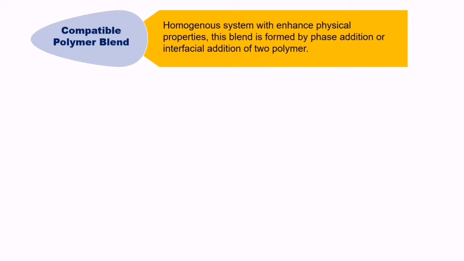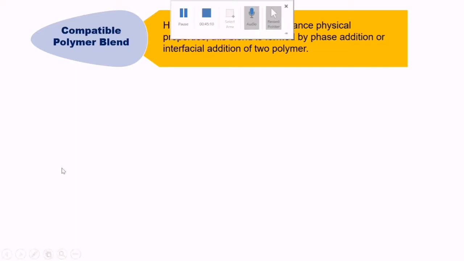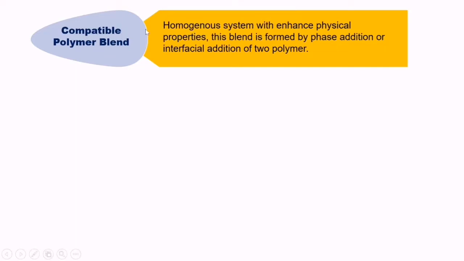This interface is now removed and the mixture looks like a homogeneous mixture because there is no interface. That kind of mixing, or the blend formed by using this technique, is called a compatible blend, in which the homogeneous system is formed by phase addition or interfacial addition of a third component to two polymers, with enhanced physical properties.